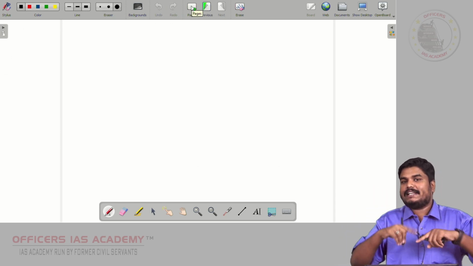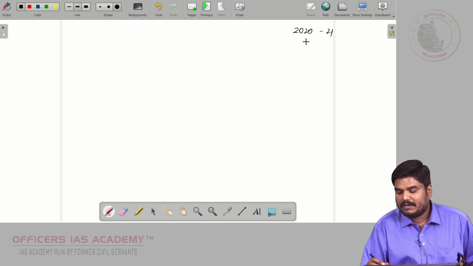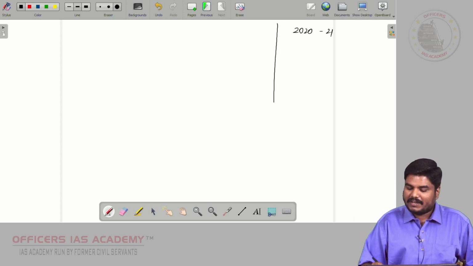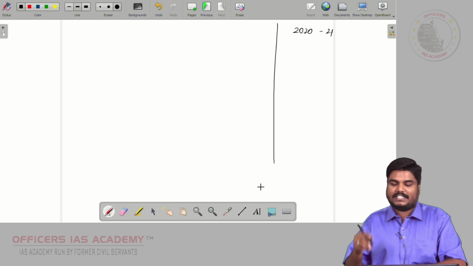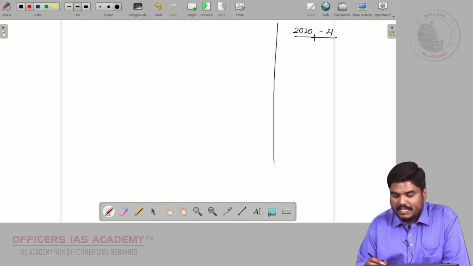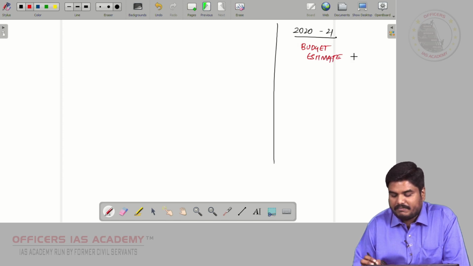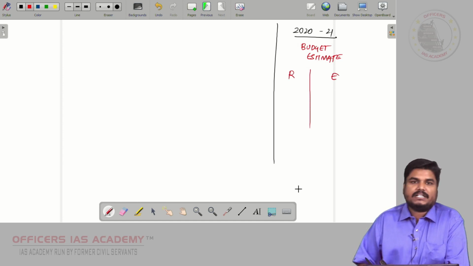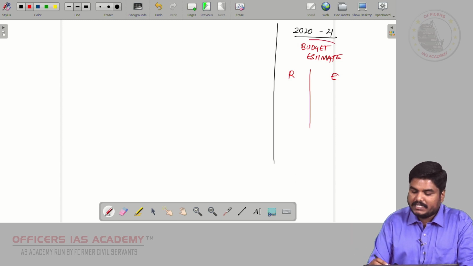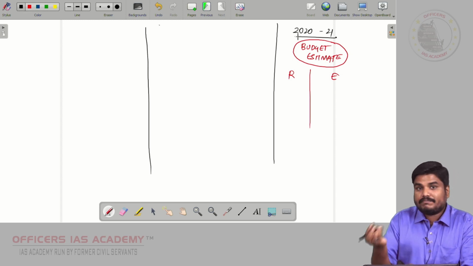For example, let us take the 2020-21 budget. Now assume that we are going to present the 2020-21 budget. In this budget document, you will find the budget estimate of 2020-21, that is, what will be the revenue and what will be the expenditure. Now this budget estimate, as I said, will be based on two sets of data, that is, the previous 2 years' data.